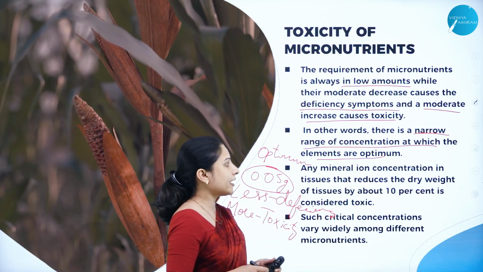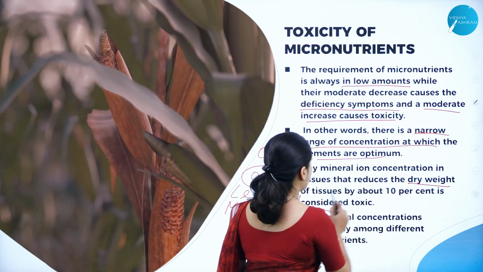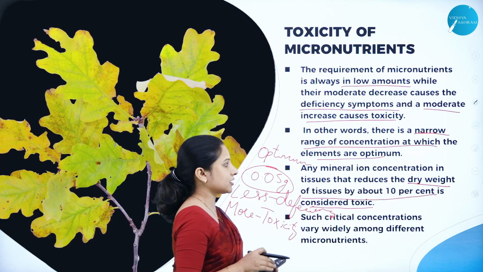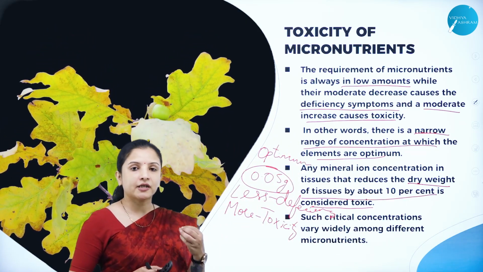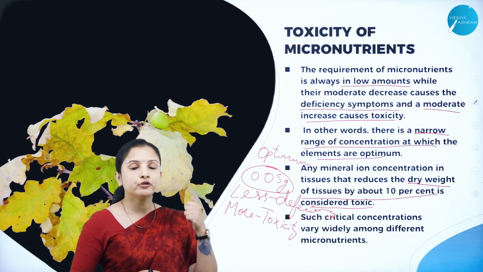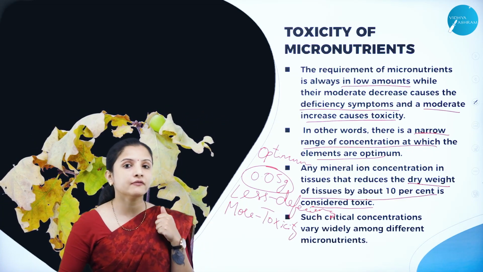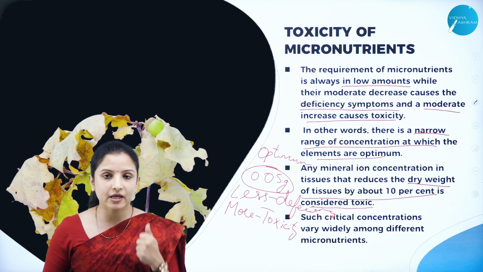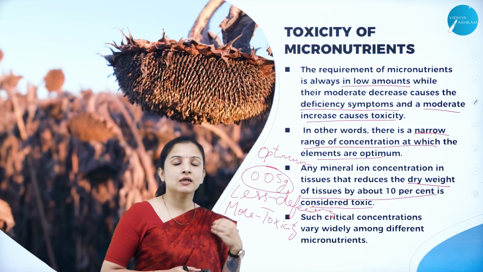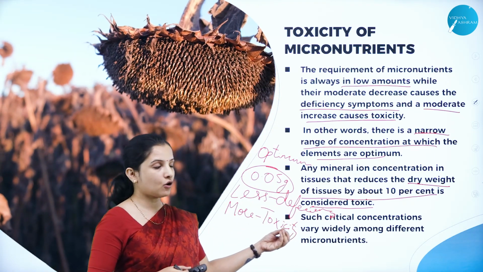Any mineral ion concentration in the tissue that reduces the dry weight of the tissues by about 10% is considered toxic. In a plant, I told you while we started studying this chapter, how to understand the amount of minerals that are present in the plant. One of the features is by weighing the dry weight of the plant. By measuring the dry weight of the plant, we will understand the type of mineral component and how much of it is present in the plant.